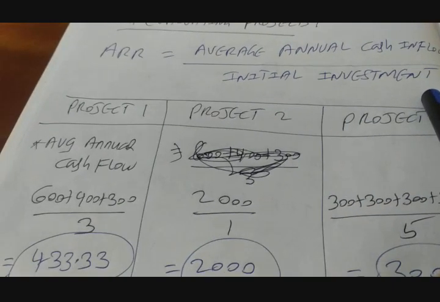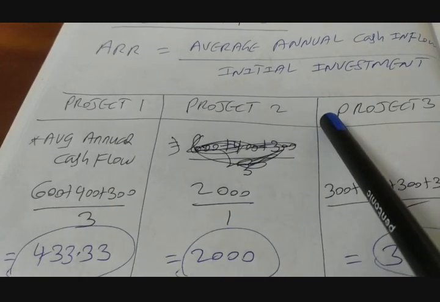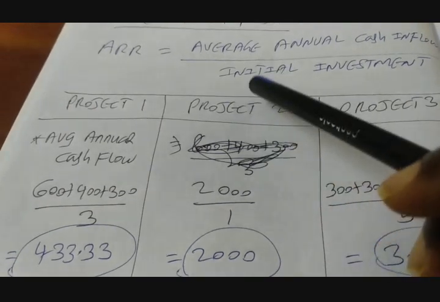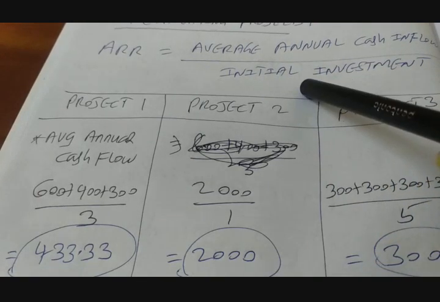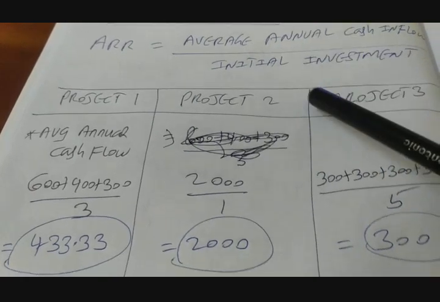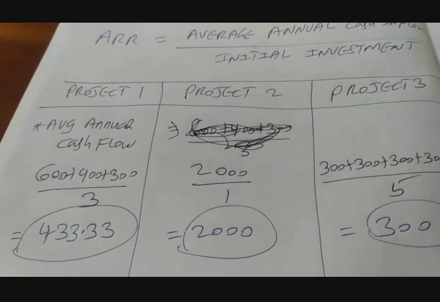There are other formulas. If you simply Google it, you will have n number of formulas for this method. I suggest you take this one because it is simplified and it gives us very clearly what we are talking about.